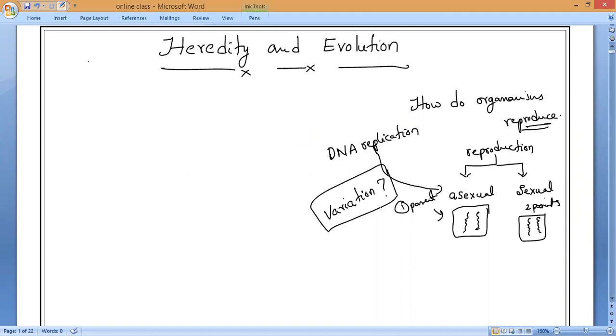Yes, sir. Sexual reproduction. As we all studied, from generation to generation many variations take place, as 2 different parents are involved, so 2 different characteristics or 2 different genes are transferred from parents to the offspring. If an organism wants to survive according to the changes in the environment, are variations compulsory or not mandatory?